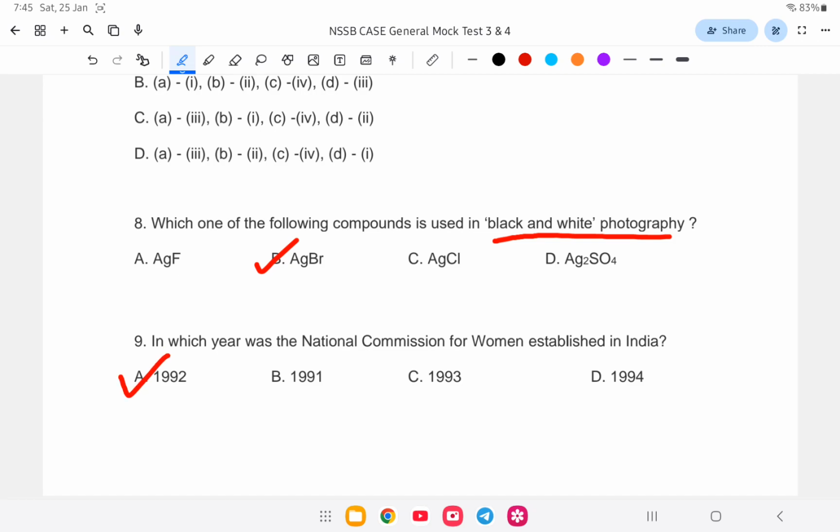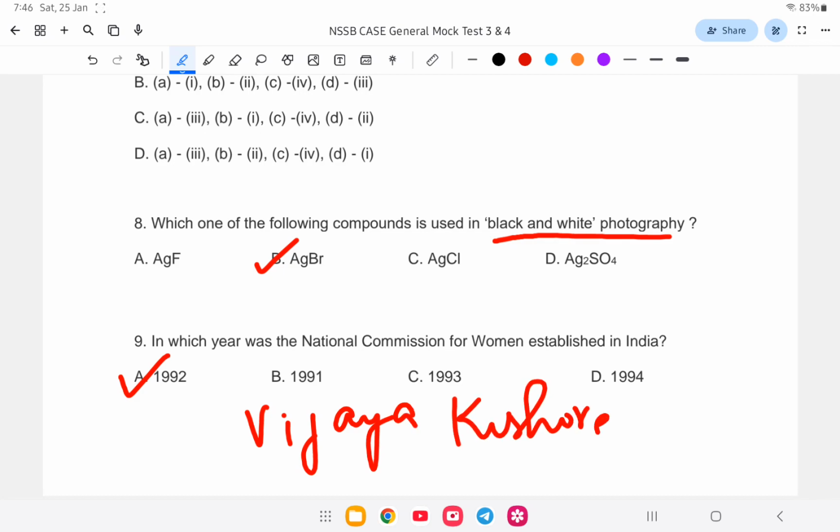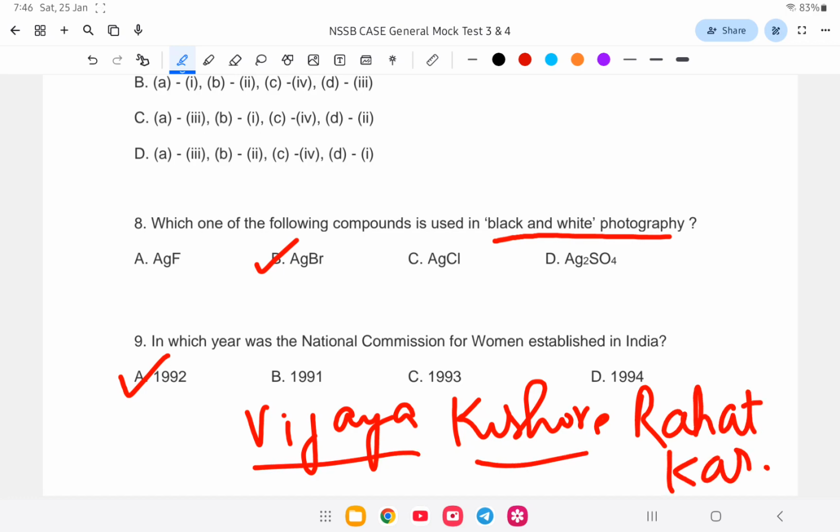And suppose the question asks who is the chairman of the National Commission for Women, it is Miss Vijaya Kishore Rahatkar. So remembering Vijaya Kishore is enough. The National Commission for Women was established in 1992.